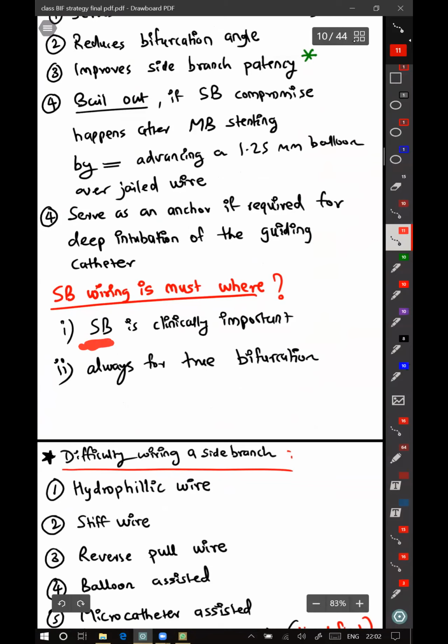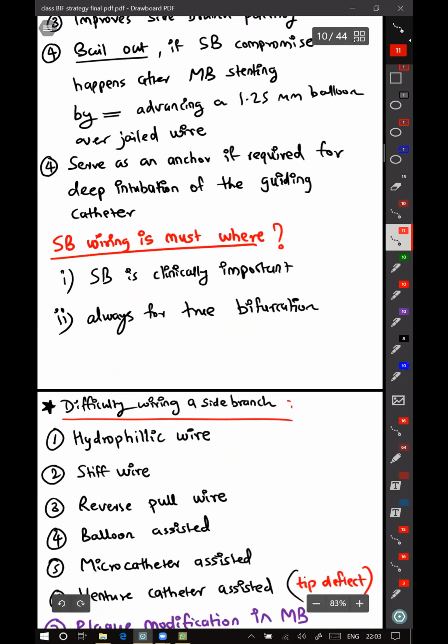It must be done anywhere the side branch is clinically important. As I mentioned, clinically important means wherever it can cause symptoms, it can jeopardize a large amount of myocardium or affect the viability of the distal supplied territory. And it should always be done for a true bifurcation lesion.